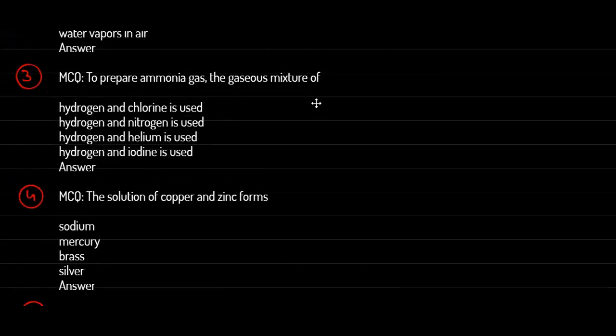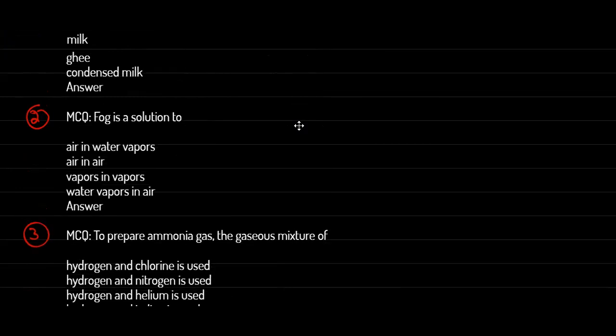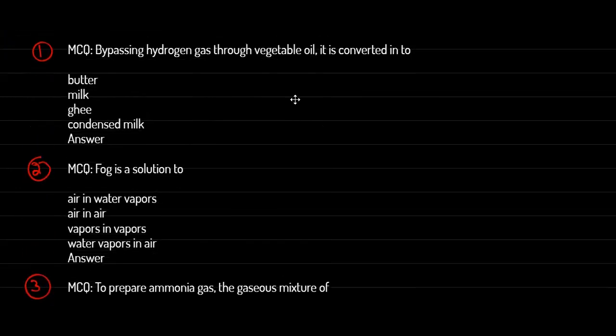So the very first MCQ in which we are going to discuss the answer is: by passing hydrogen gas through vegetable oil, it is converted into ghee. This is the best option. You have four options. This is option number one, this is option number two, this is three, and this is the four. So ghee is the answer for this. Ghee is the best answer of it.